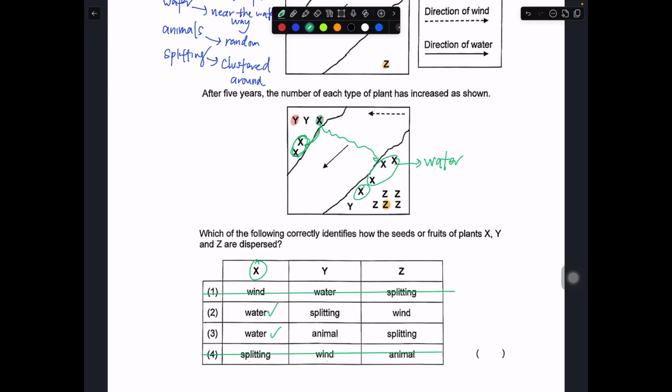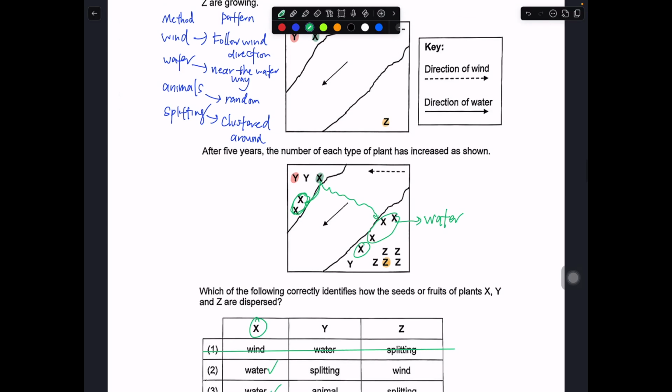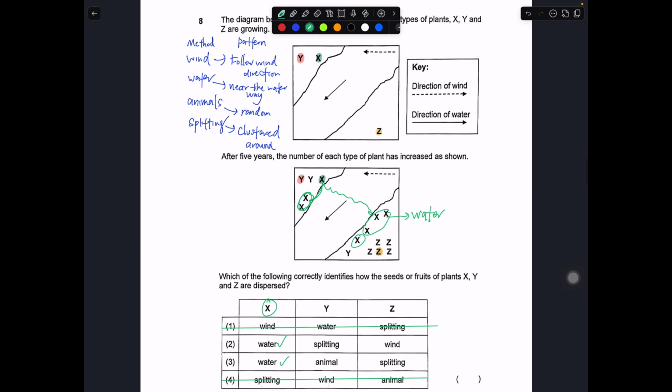Then you take a look at these two. Y may be a little bit tricky, because I got one over here, I can't really tell the pattern. But Z is very easy. Z, can you see? Z is clustered around. So straight away, it seems it's trying to tell me something. It's clustered around the parent plant, so must be splitting.